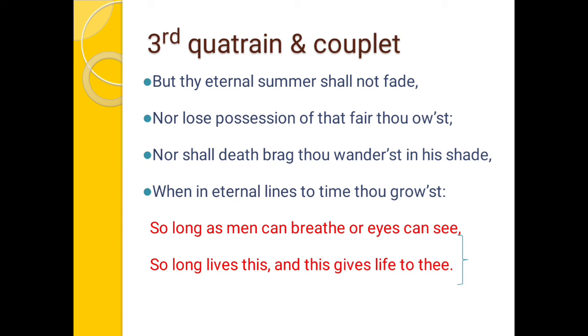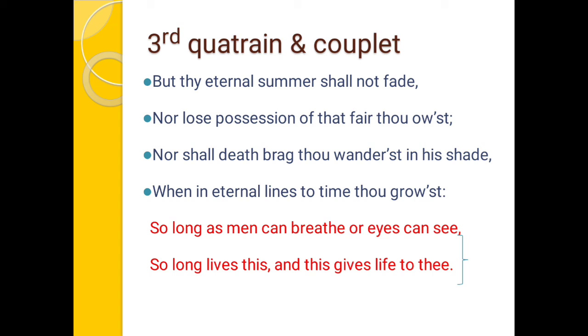He has given a solution of how he can make the young man permanent. This he has given in the last lines, which is called a couplet, because there are two lines only. So two lines are called a couplet. He says that so long as men can breathe, so long as humans can live on this earth, or eyes can see,